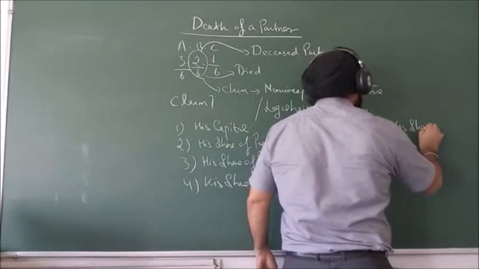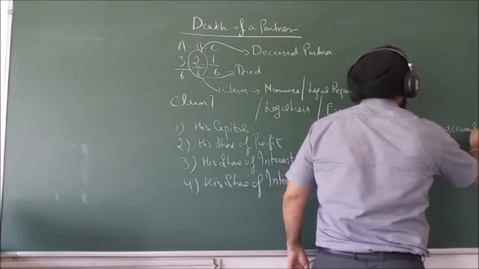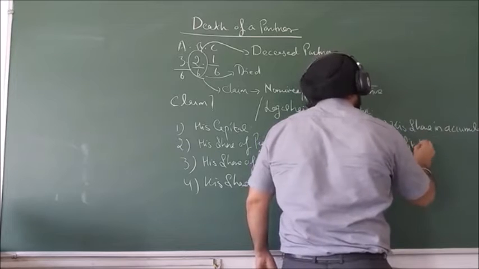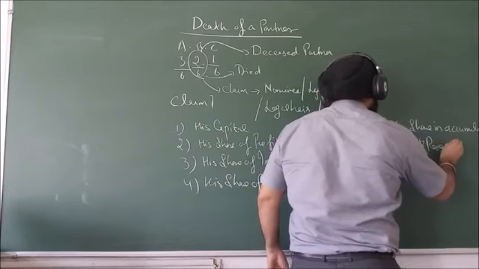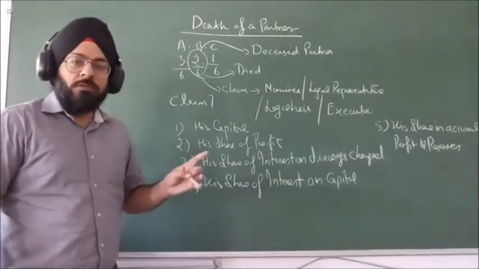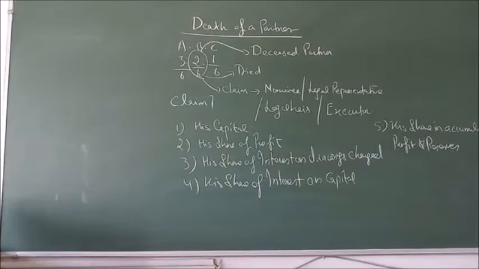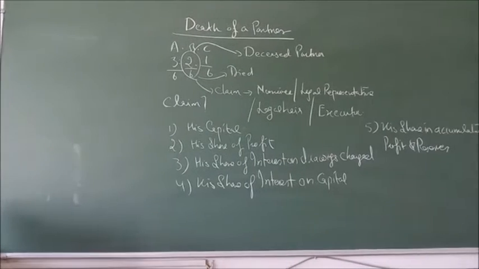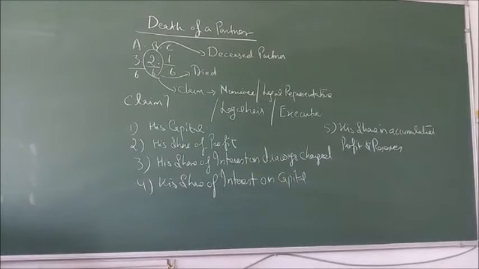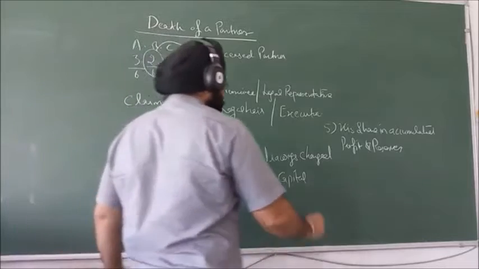His share in accumulated profits and reserves. Whatever profits and reserves are being held by the partners, his share must be given to him.